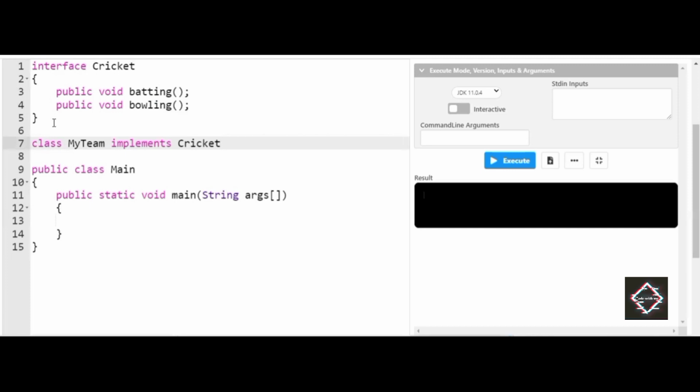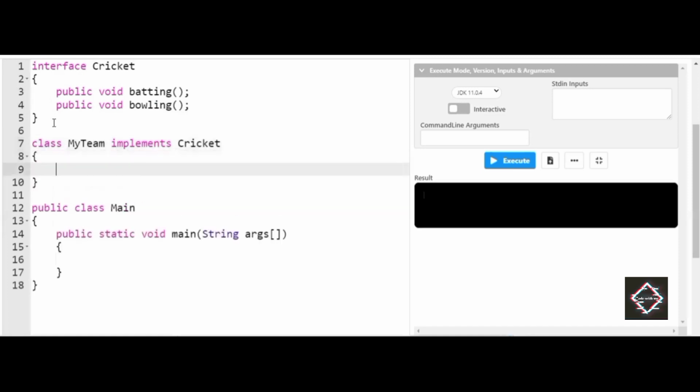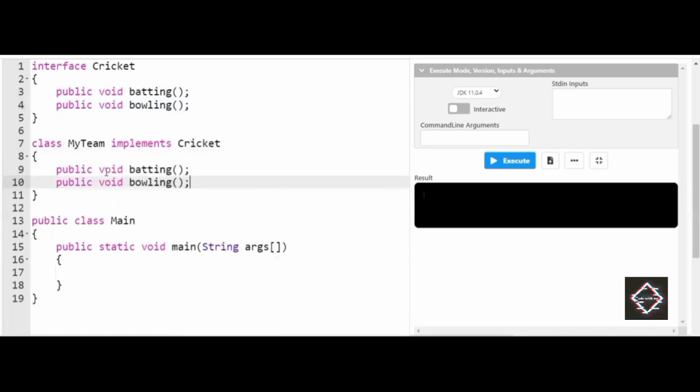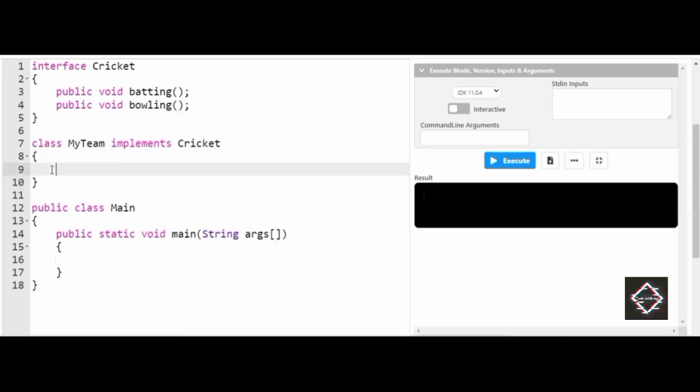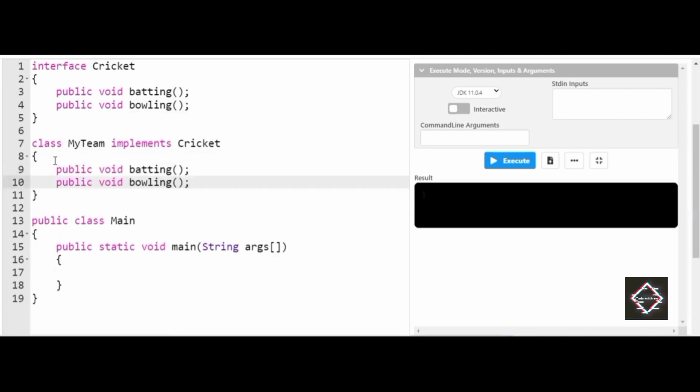But these two methods I left empty, with zero parameters. I have implemented the Cricket interface, so these two methods will be inherited. Even if I don't declare them, they will be invisibly inherited. But I would like to override them.